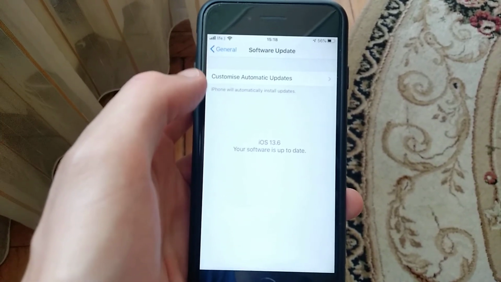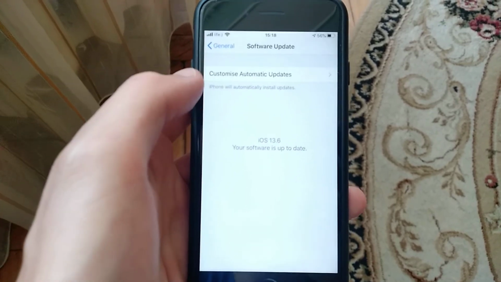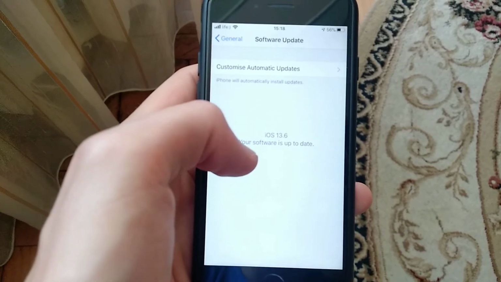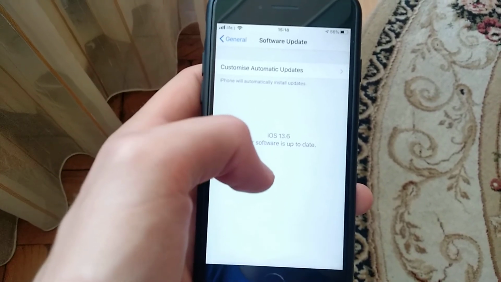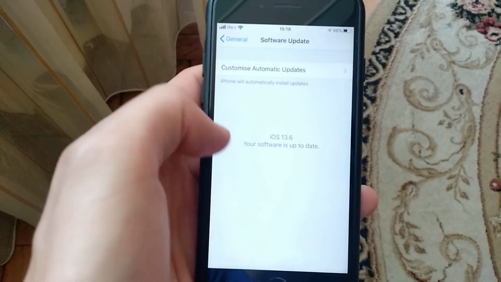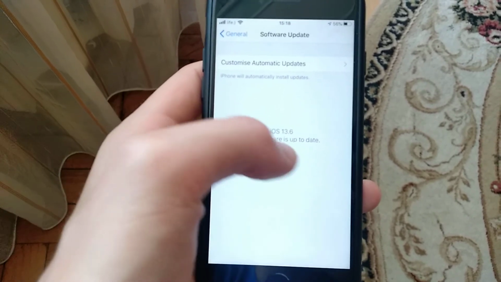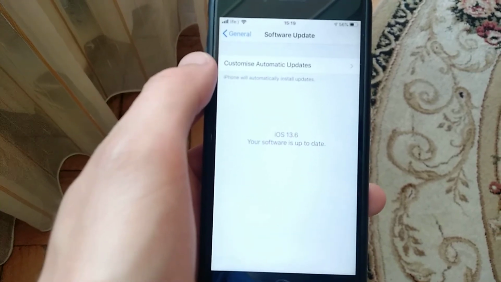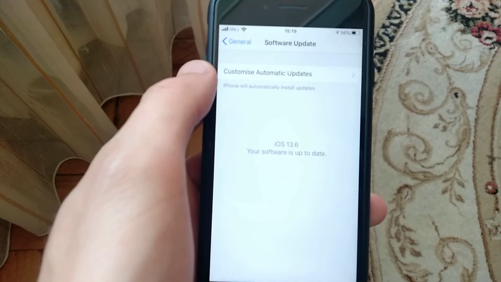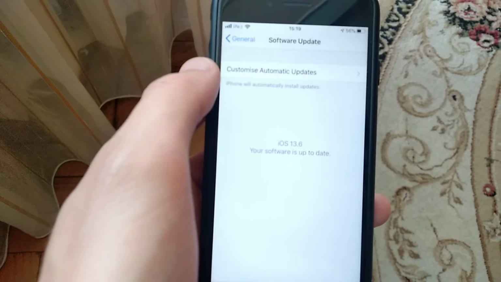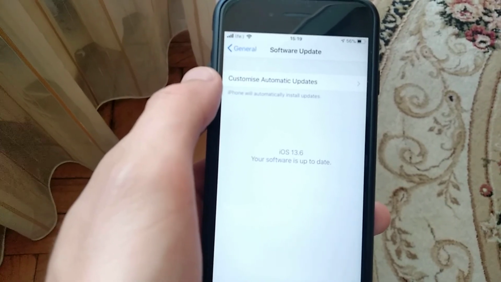So just wait until it successfully checks updates for your phone and shows you if you have some updates you need to download and install on your device or not. So here you can see that my iPhone is successfully updated to the latest iOS, and I don't need to install and download another update. So just check, because sometimes you can't open camera because you didn't update your phone. So just check this thing.